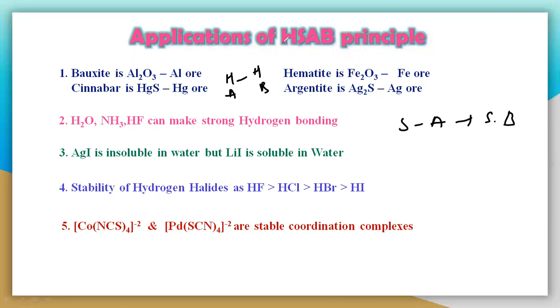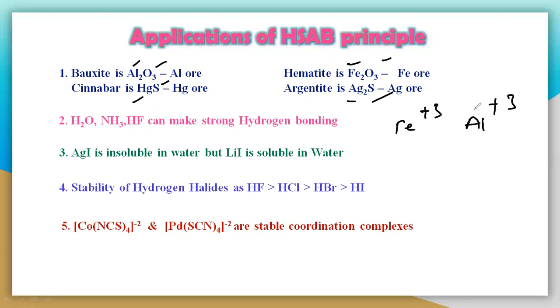Let us understand the aluminum oxide, sulfur, mercury, iron oxide. Here the metals are iron, which is Fe plus 3, and aluminum, also in plus 3, Fe2O3 and Al2O3. Here Hg is in plus 2, with sulfur as S minus 2, the sulfide, and here also Ag, which is plus 1. So these are the metals which we obtain here.